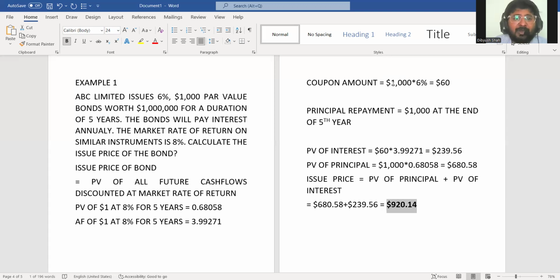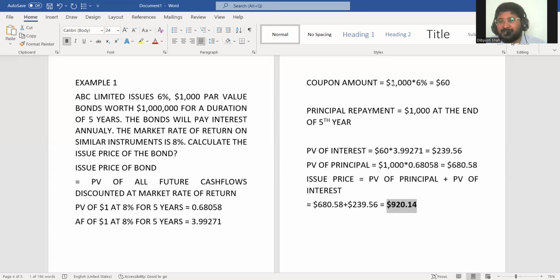See, what is the interest coupon rate company is offering? 6%. What is the market rate of return that investors are earning in the market? 8%. So I don't care what the company is offering here. I also want 8% from this. That is how market economics work. So how do I earn 8%?